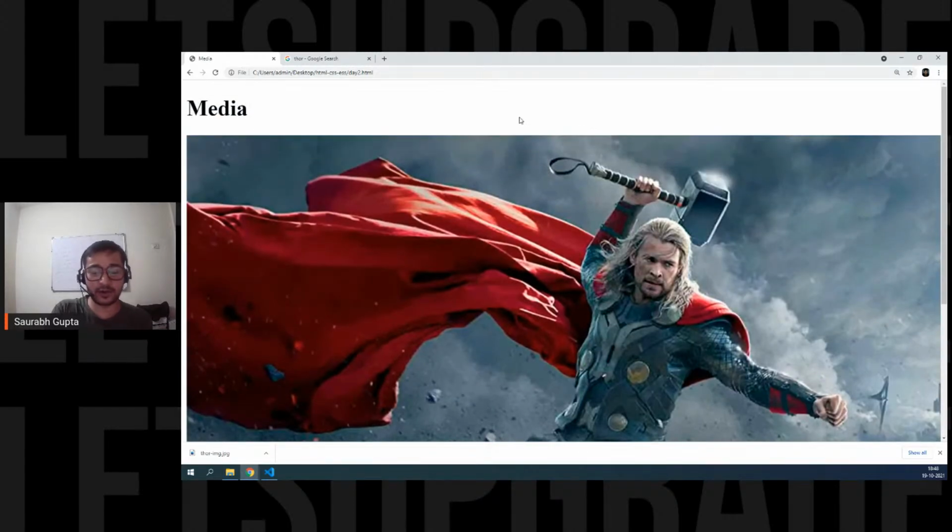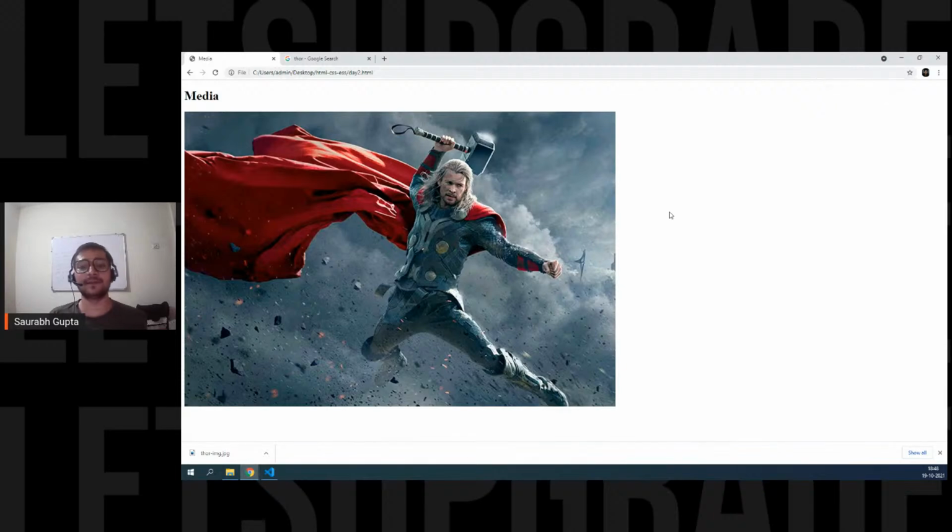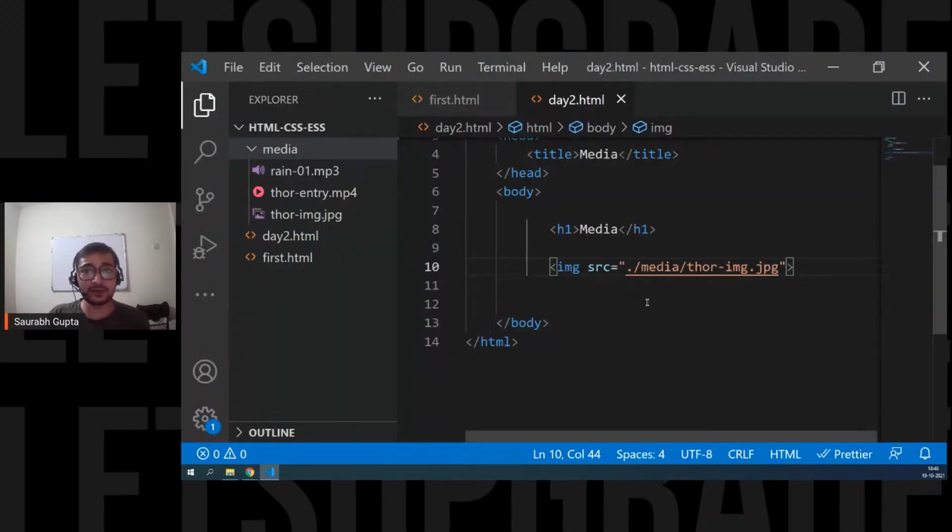Now let me just zoom it out because I have zoomed my page. Here we go. See, we have the image, the big image. That's why we see it like this. But that's it. Now see, if we don't use this src attribute, we'll be unable to put any image. So basically, the image tag's src attribute is required. That means the image tag cannot work without the attribute. It always requires it.